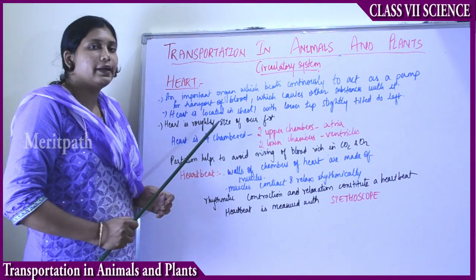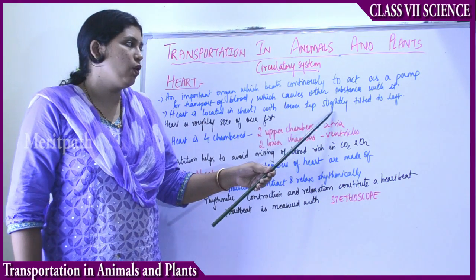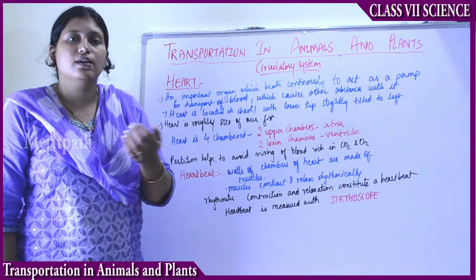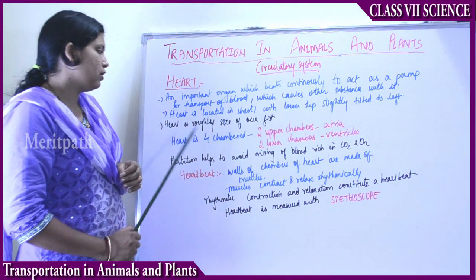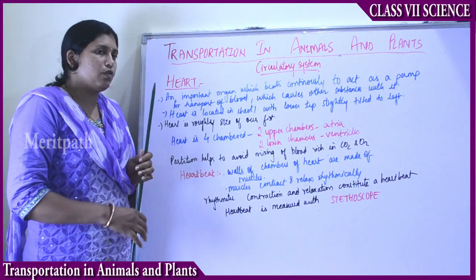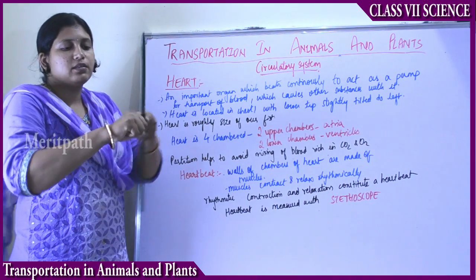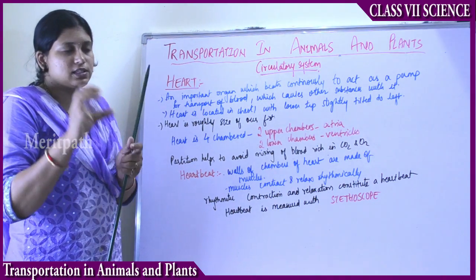So the heart is located in the chest cavity inside the rib cage, with its lower tip slightly tilted to the left. That is the reason we say our heart is towards the left side of the body, because it is slightly tilted towards the left. The heart is roughly the size of our fist. This fist is nothing but when you close your fingers like this, this part is known as the fist. So the heart is almost this much sized.